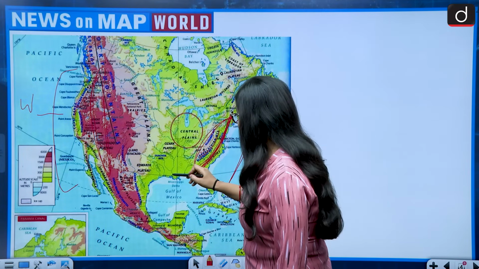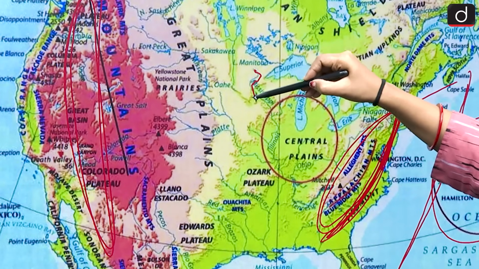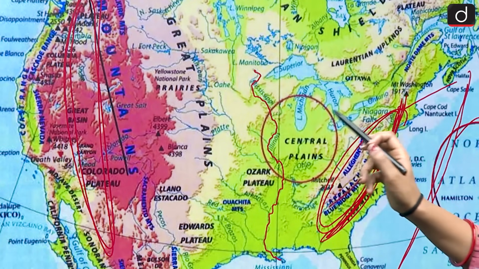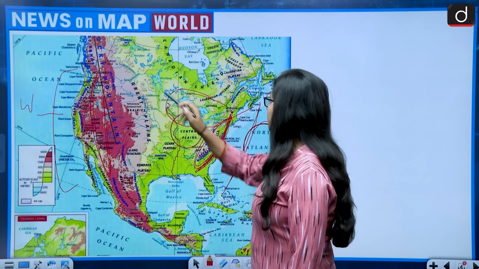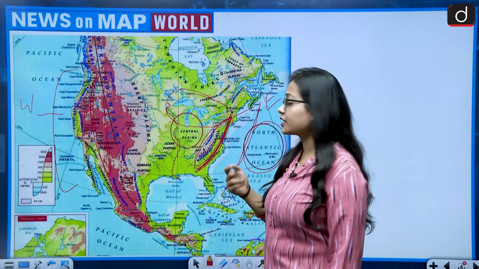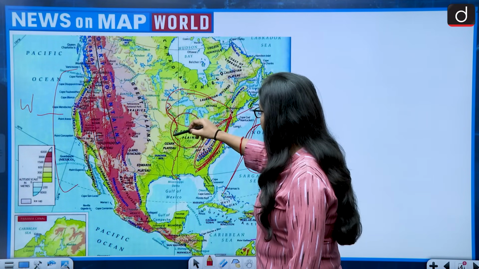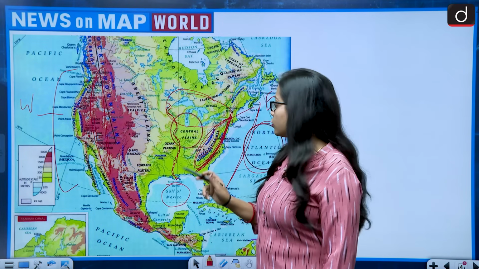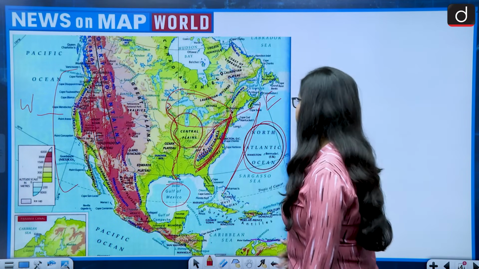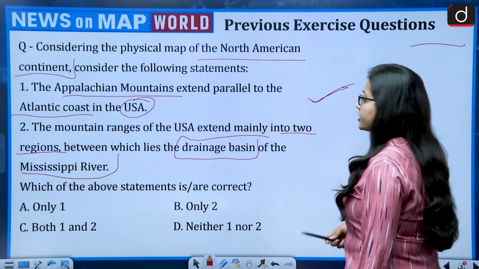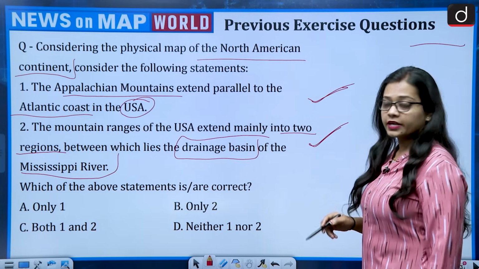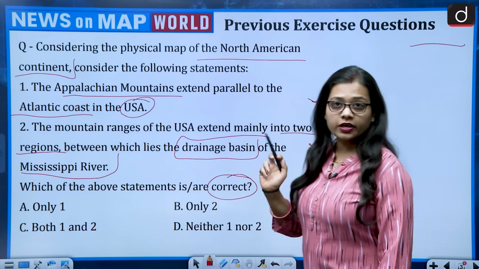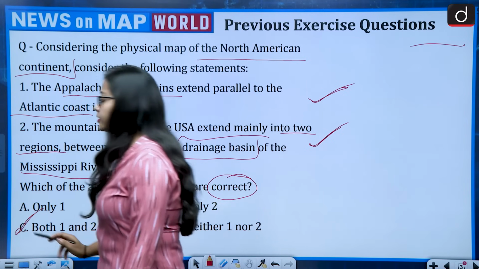The Mississippi River is one of the most important rivers of the North American continent, and it originates from the region of the five Great Lakes, specifically Lake Itasca, and the mouth of the Mississippi River is in the Gulf of Mexico. So, the Mississippi River and its drainage basin lie in between the two mountain ranges. So, this statement also becomes correct. And the question was asking about the correct statements. So, first is correct, second is correct. So, the correct answer is option C, that is both 1 and 2.